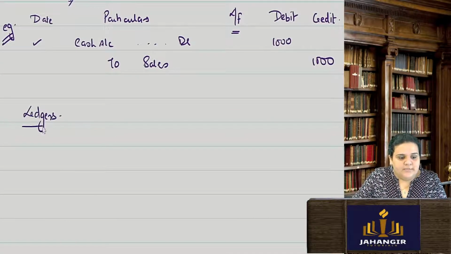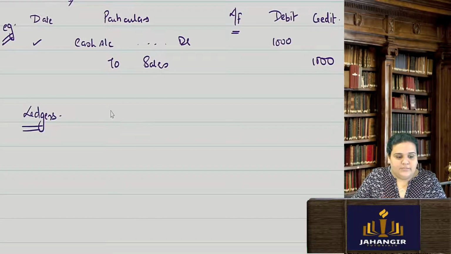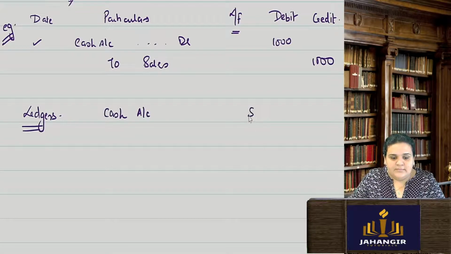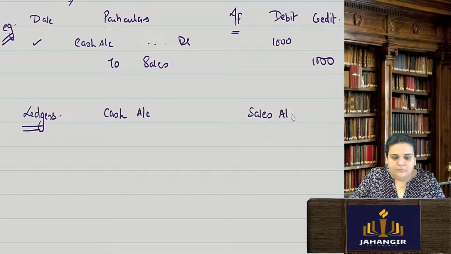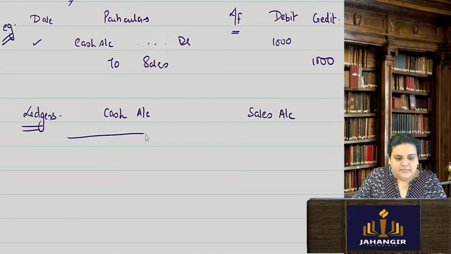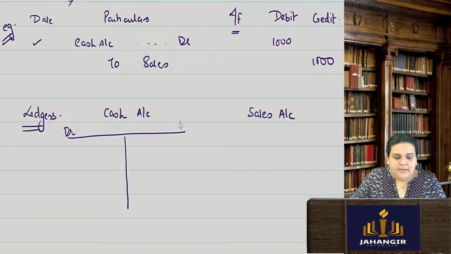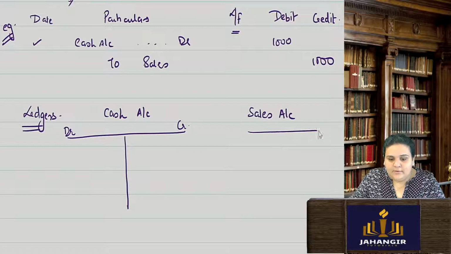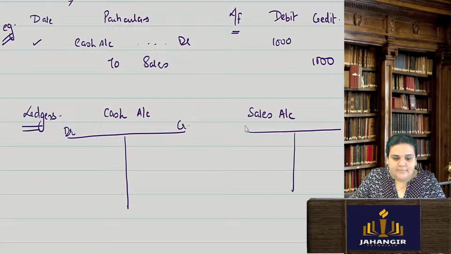Based on this example only, I am making two ledgers. One is cash account, one is sales account. The ledger has two sides, again in the T form, one is debit and the other credit. So every ledger has a debit and credit side.